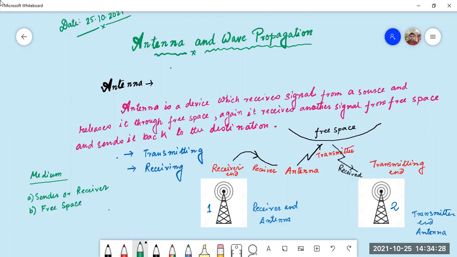That's why it is a signal. So we have to maintain something important, or we have to think of something important. And what are they?